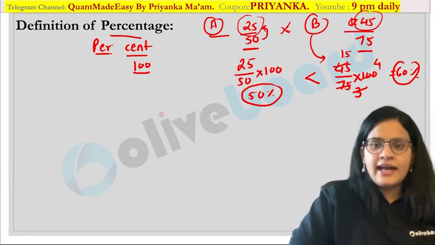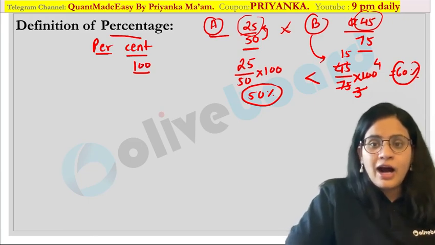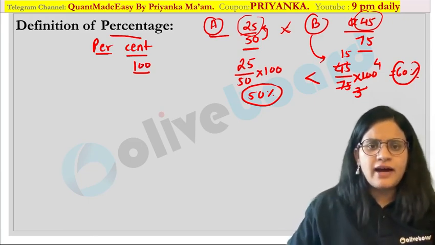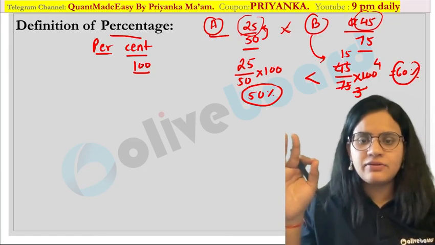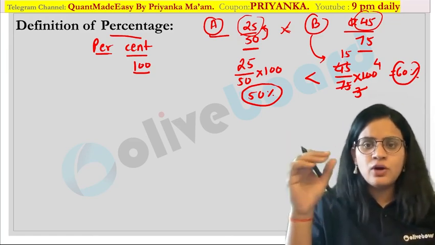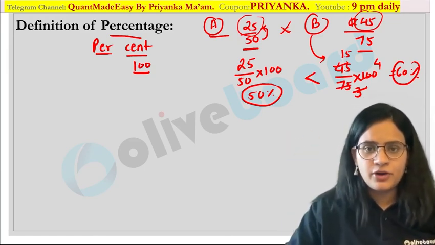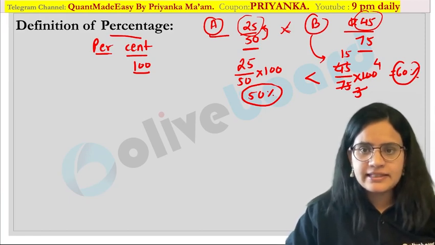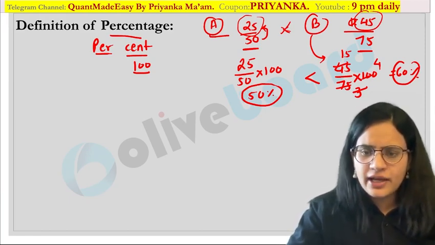Indirectly I have also told you here how to calculate the percentage. Whatever value is given, you have to multiply that value by 100. That will give you the value corresponding to percentage. I hope it is clear. So I can give you any value here.